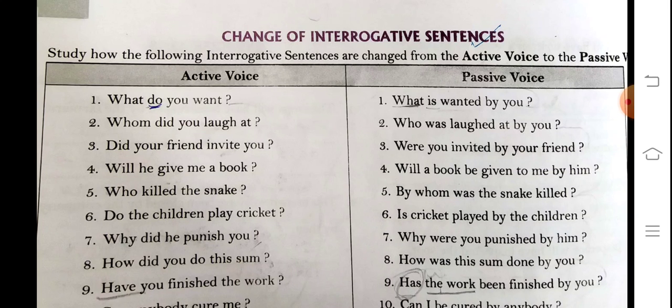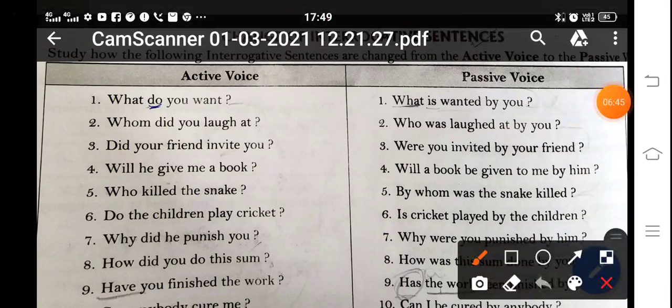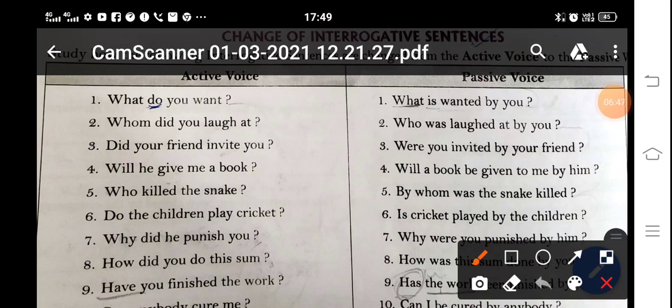What do you want? How will you change these sentences? As I told you, "what" remains "what" in the passive voice also: what is wanted by you? Do, did and does will be removed in the passive voice. Whom did you laugh at? "Who" will change into "by whom", and "whom" will change into "who". Who was laughed at by you?